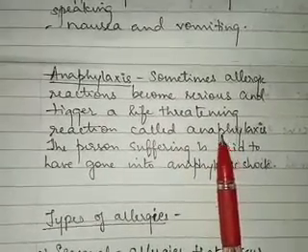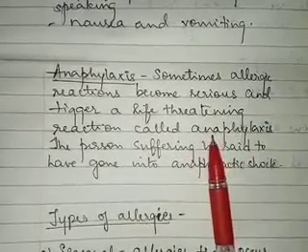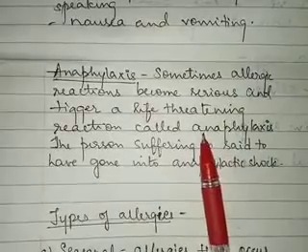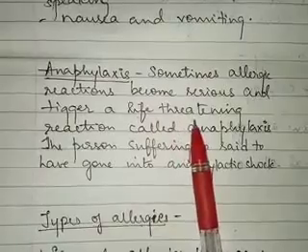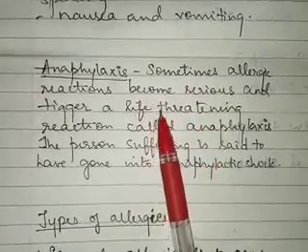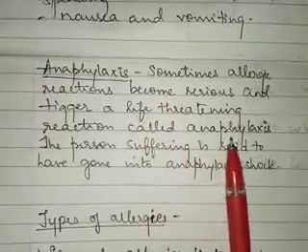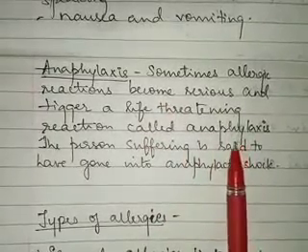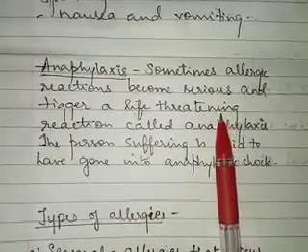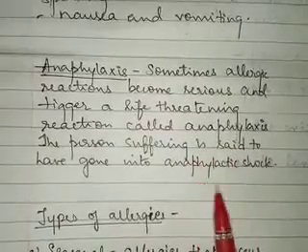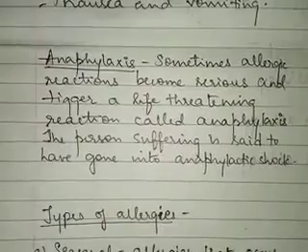Understanding? Sometimes you are hypersensitive to a particular allergen, and the allergic reaction which is caused by that allergen becomes life threatening, right? So such a life threatening reaction shown by the allergic reaction is called anaphylaxis. Understanding? And a person who is suffering from anaphylaxis is said to have gone into anaphylactic shock. So you should be very careful.